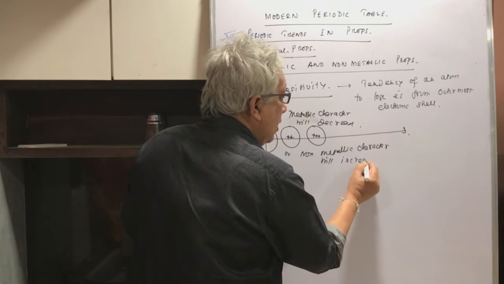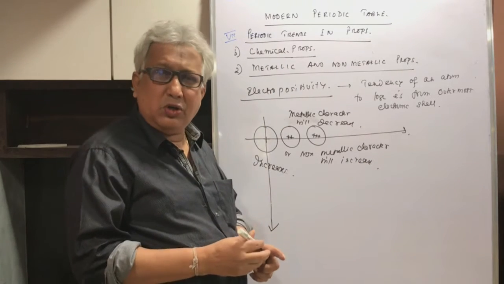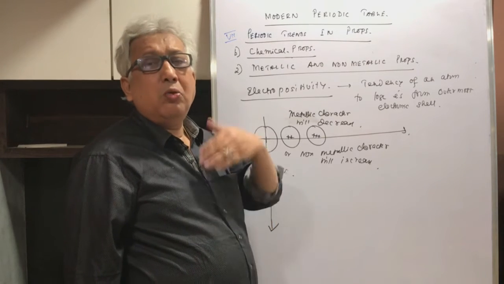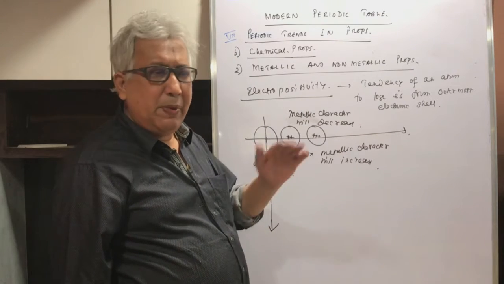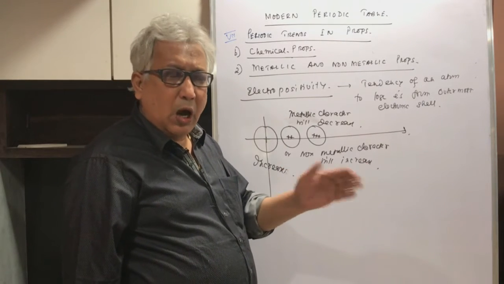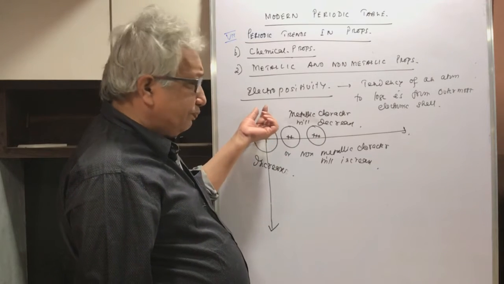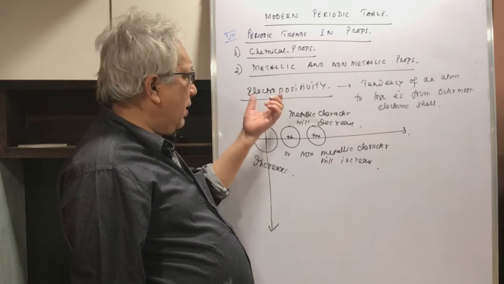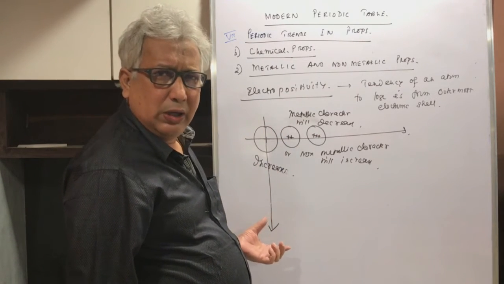So quickly, let me repeat: the tendency of an atom to lose electron from the outermost electronic shell is called electropositivity. The more the electropositivity, the more is the tendency to lose electron, and the more is the metallic character. It mainly depends on the outermost electronic configuration and atomic size. Down a group, atomic size goes on increasing, and therefore electropositivity increases, and metallic character also increases.